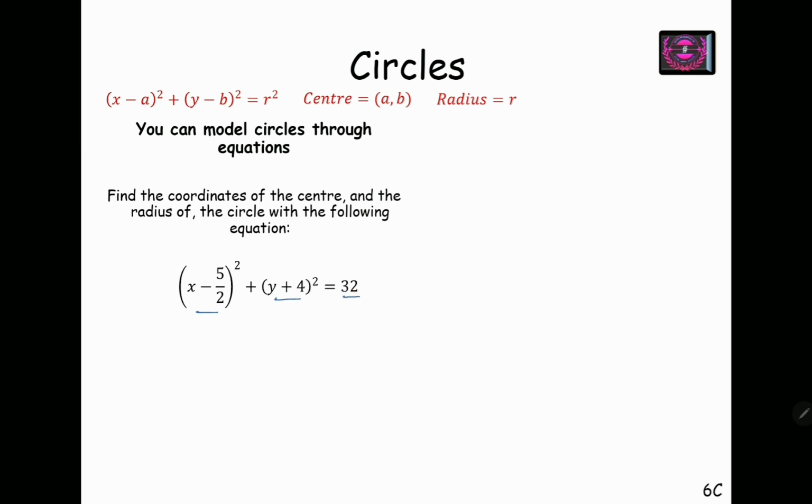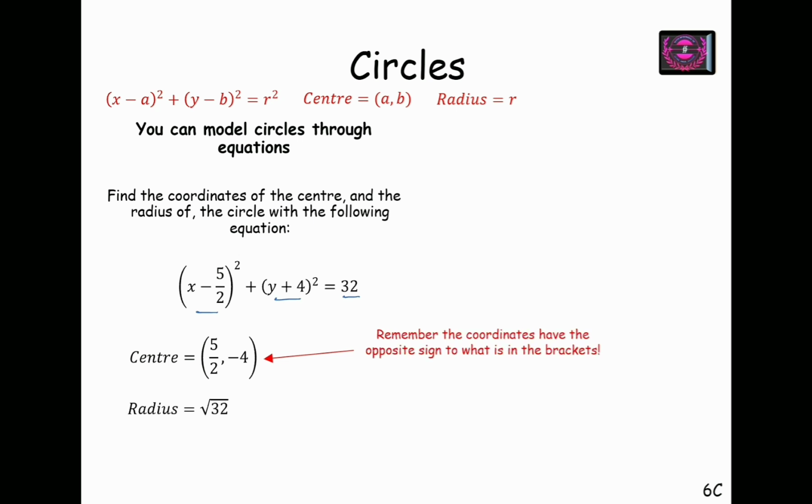On comparing it with the equation x minus a whole square plus y minus b whole square equals r square, which I have already written on top of the slide, I can say from this, center is 5 by 2 and minus 4, and radius is, see, this 32 is nothing but r square. Clearly this is r square, so radius will be root of 32.